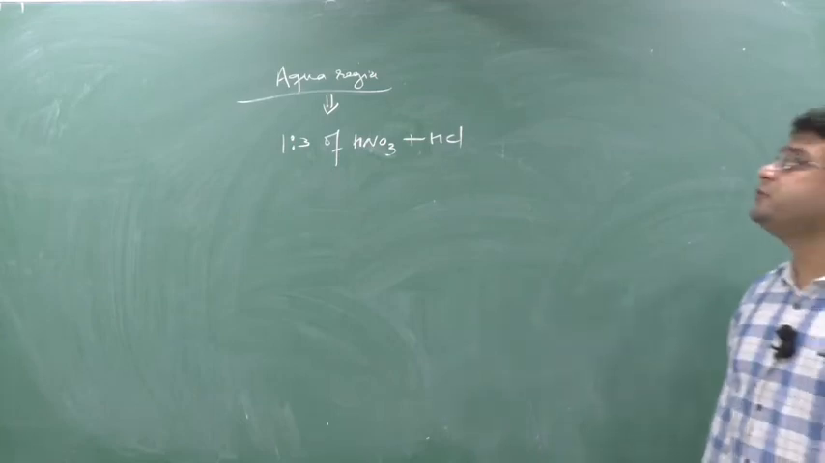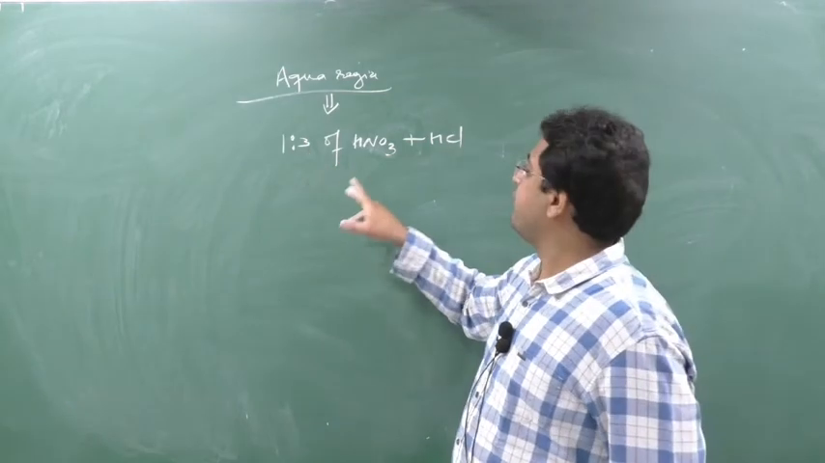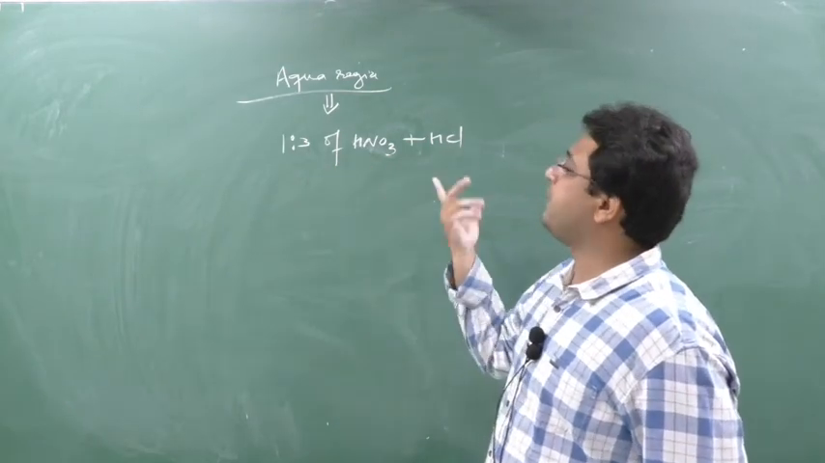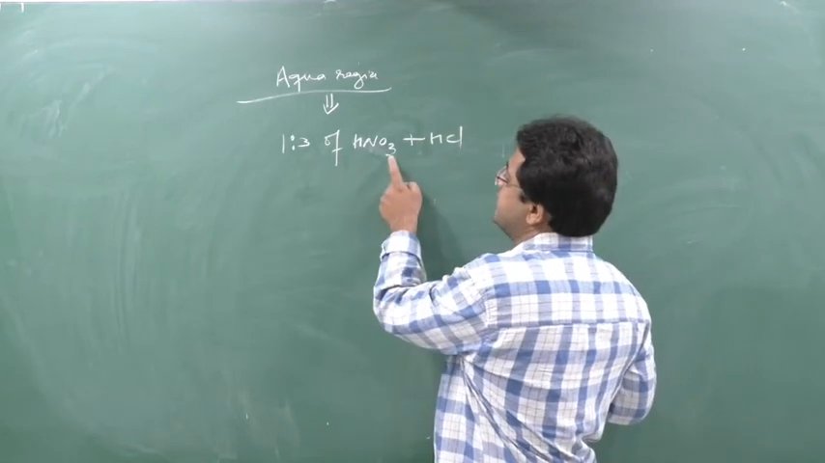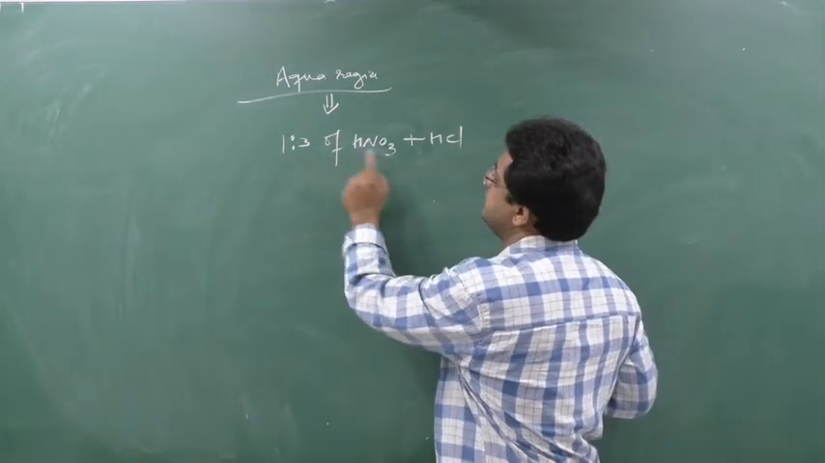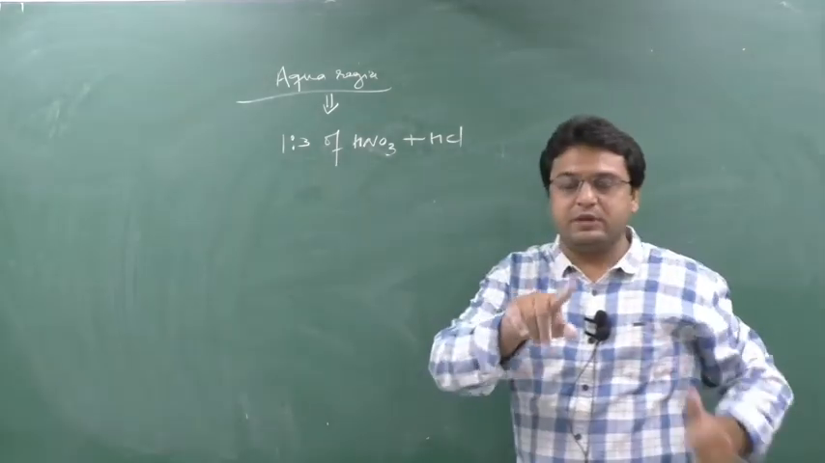Now you will have a confusion in the exam. You will remember 1:3, but whether to take 1 part HNO3 or 1 part HCl? So what is the trick? Where there is a 1, there will be a 3. See, 1:3: 1 means here 3, and 3 means here 1. In this way remember, 1:3 means HNO3.